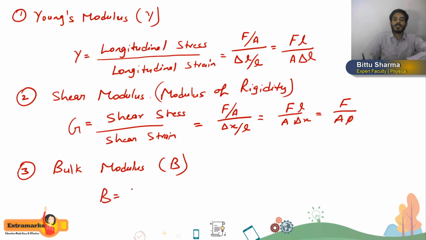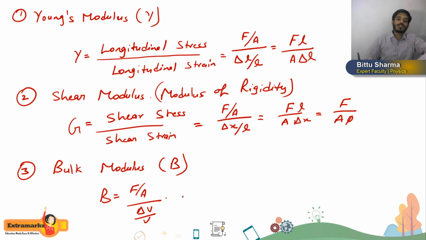Bulk modulus means volumetric stress divided by volumetric strain. So volumetric stress is force by area, divided by volumetric strain, which will be what? Change in volume divided by original volume. So you can define all the types of modulus by either of these.